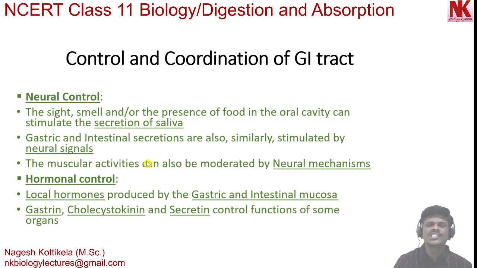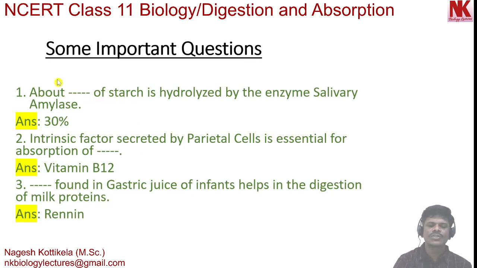Now let's discuss some important questions from these topics. First question, about how much percentage of starch is hydrolyzed by the enzyme salivary amylase? Answer is 30%. Second question, intrinsic factor secreted by parietal cells is essential for absorption of? Answer is vitamin B12. Third question, dash found in gastric juice of infants helps in the digestion of milk proteins?